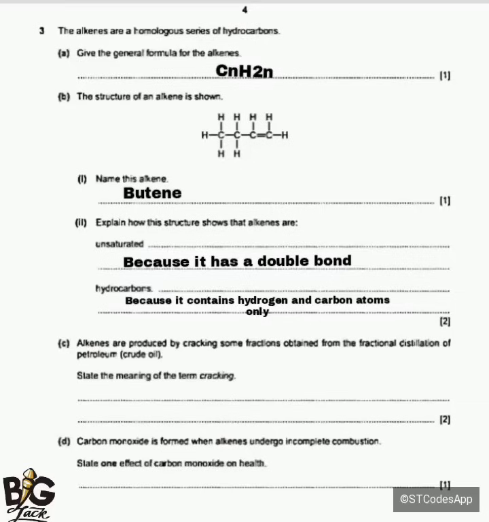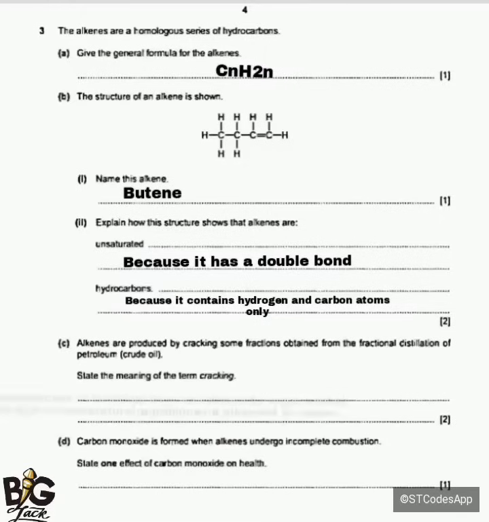Then question C says alkenes are produced by cracking some fractions obtained from fractional distillation of petroleum. State the meaning of the term cracking. When you talk of cracking, this is the process by which alkanes are subjected to a catalyst or high temperatures in order to produce an alkene and an alkane.